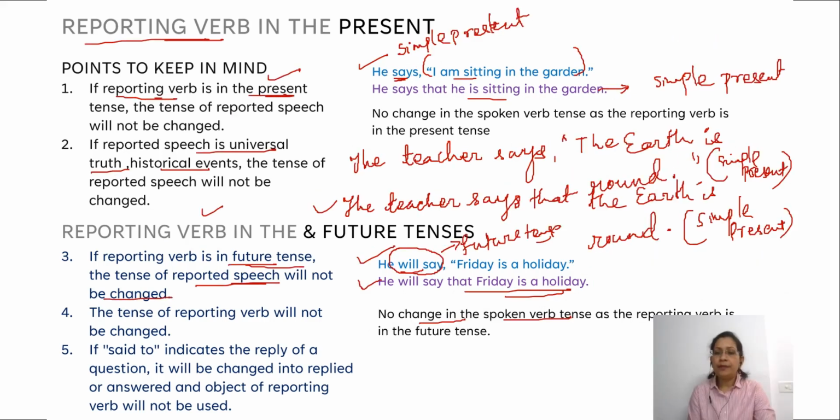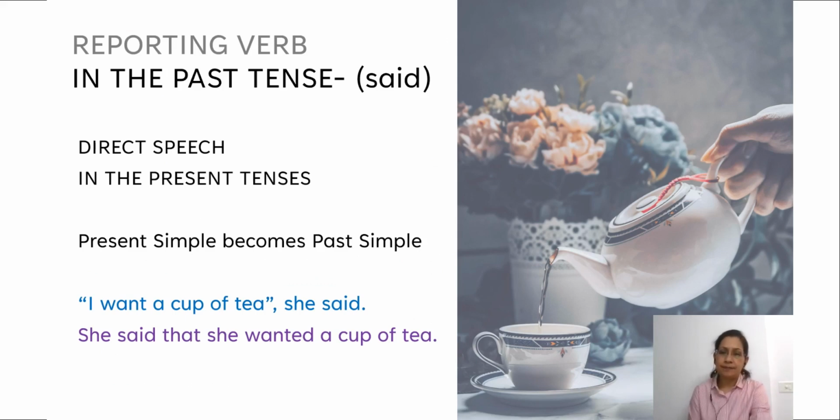Now what if the verb is in past tense? In most sentences you have the reporting verb in the past tense, said. For instance, I want a cup of tea, she said. The reporting verb is said, and its tense is past tense, or what we call simple past.